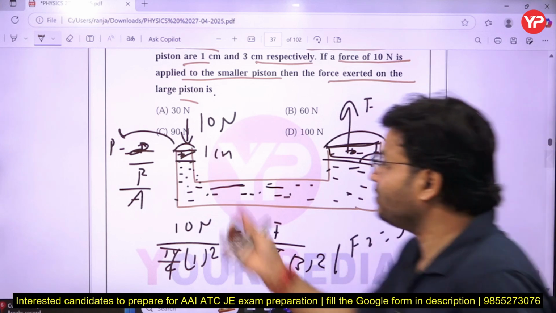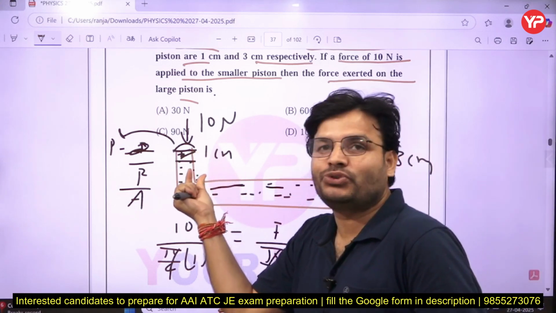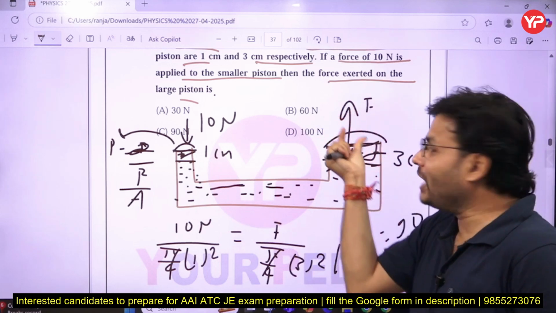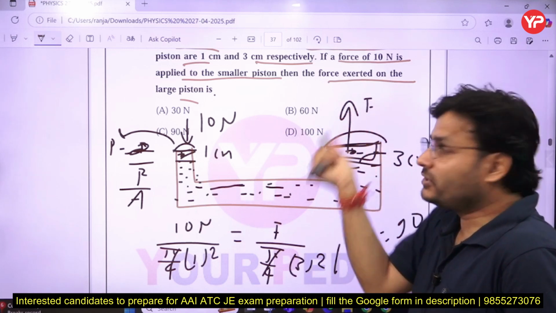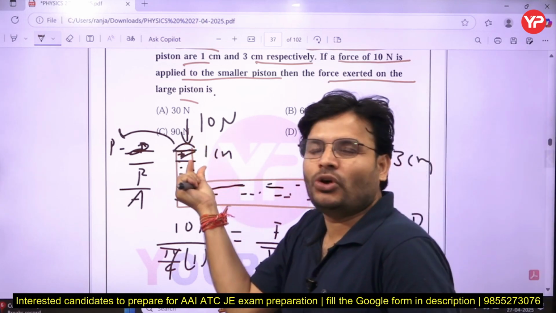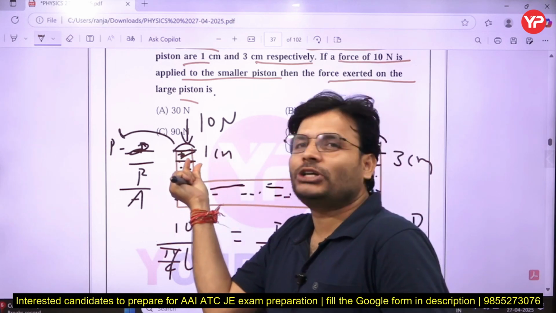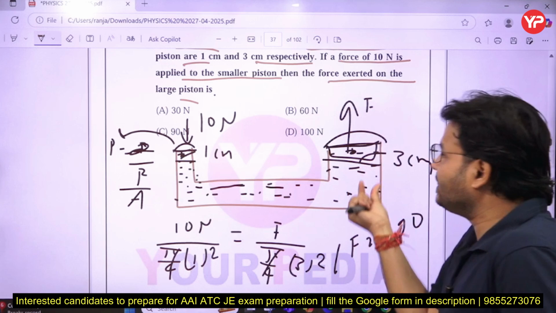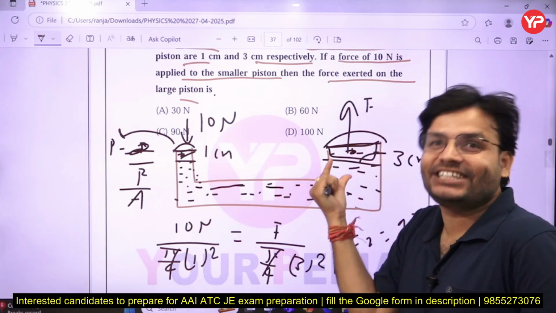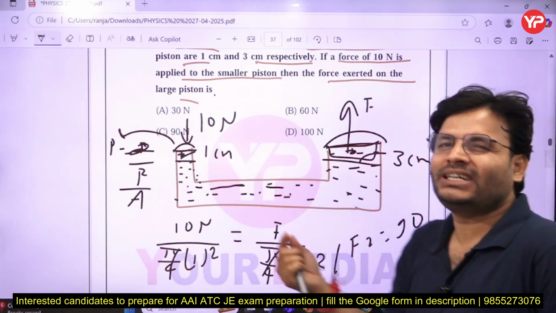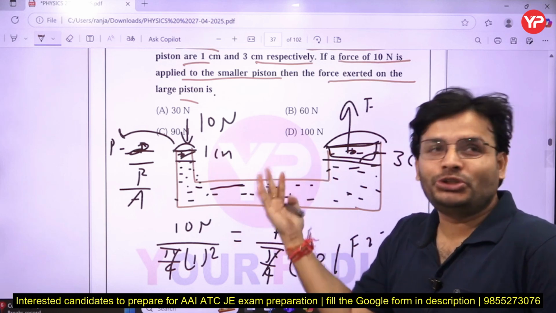So see the concept: just by applying 10 Newton force, you can lift a 90 Newton body. Suppose you have put a 1 kg block, 10 Newton means 1 kg block, mg, let's assume. So here it can lift up to a 9 kg block, since 90 Newton means 9 kg. So that is the beauty of that concept.